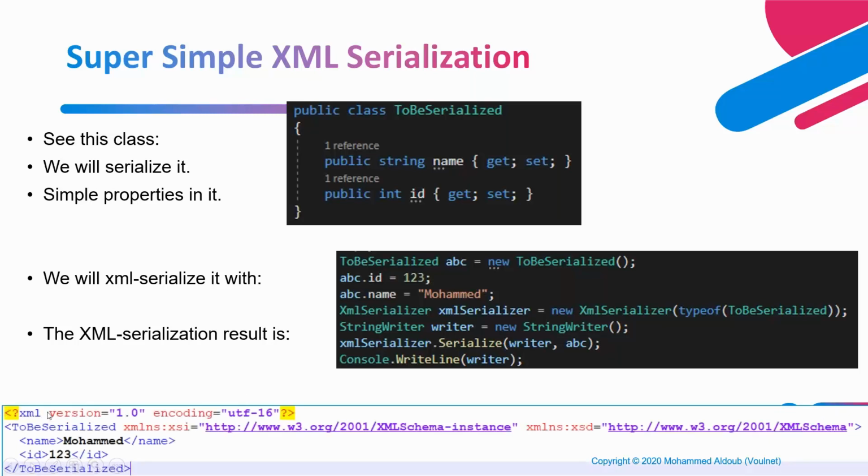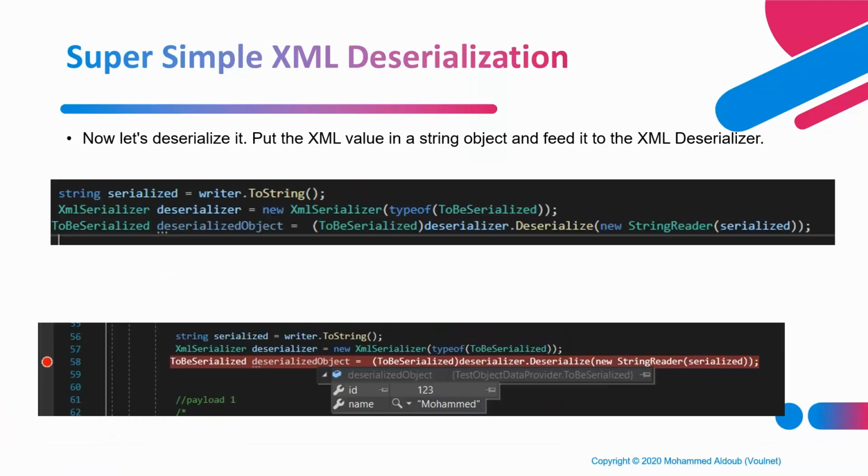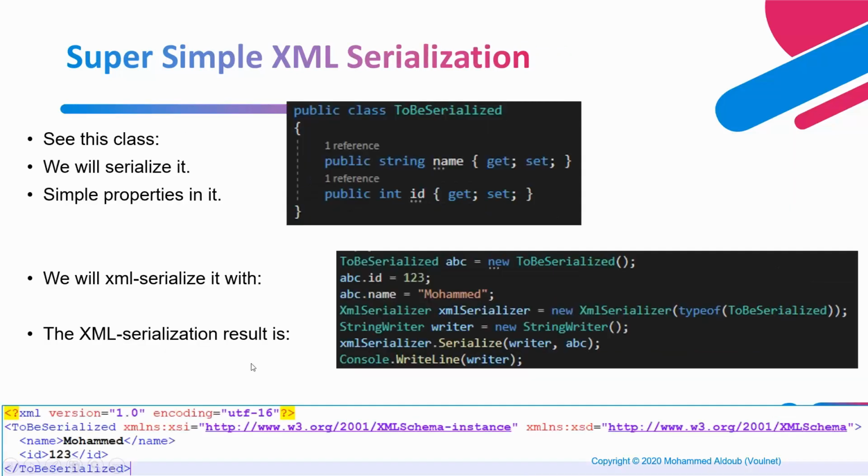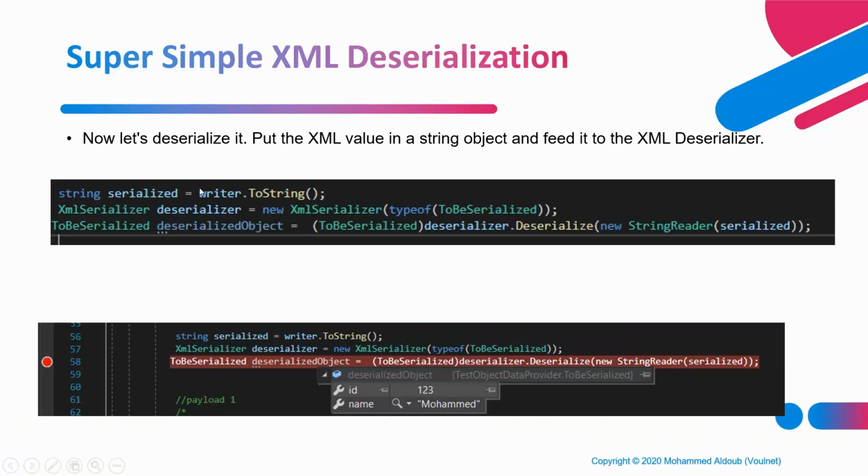See this here below, we have an XML element, a tag called ToBeSerialized, the same as the name of the class, and then we have the fields Name and ID with the values that we actually set for this class. So let's try now to do the reverse. Let's take this string and try to deserialize it back into the original object. We create an XmlSerializer with the same type, of course, and then we call Deserialize on it, giving it the string that we created before.